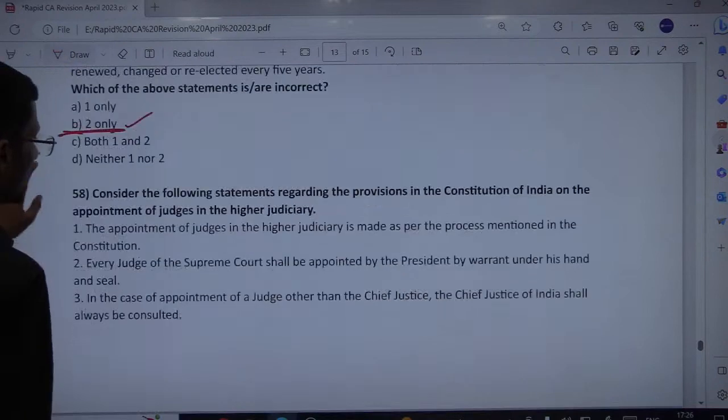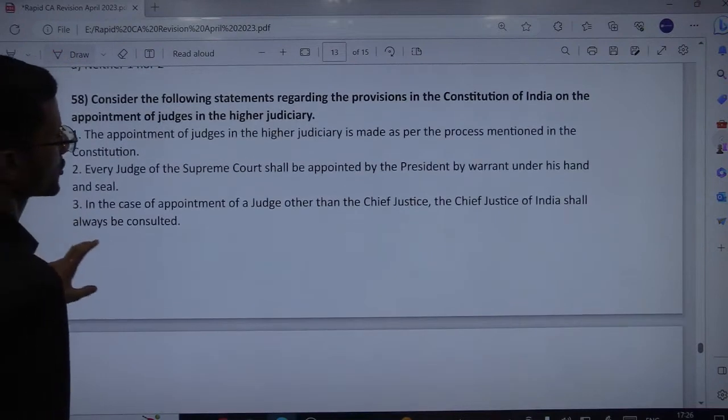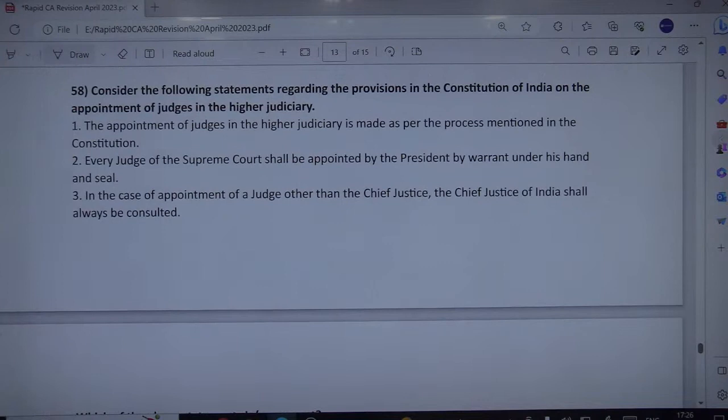Okay, next is consider the following statements regarding the provisions in the Constitution of India on the appointment of judges in the higher judiciary. Okay, so first is the appointment of judges in the higher judiciary is made as per the process mentioned in the Constitution. Every judge of the Supreme Court shall be appointed by the President by warrant under his hand and seal. Remember, hand and seal means in writing, the President signs, it cannot be electronically signed, but he has to sign in writing on paper, let us say. Fine, that is under his warrant, under his hand and seal.